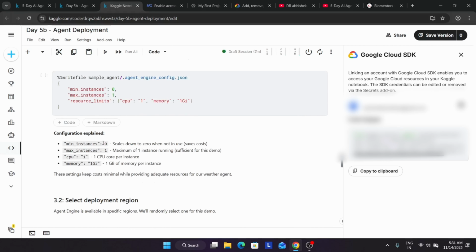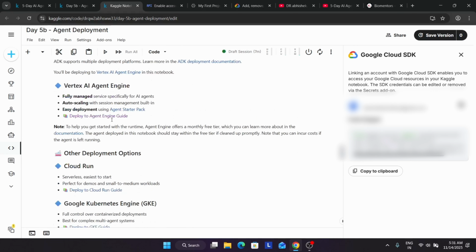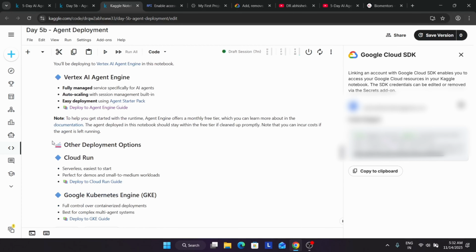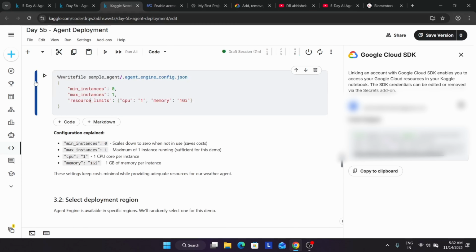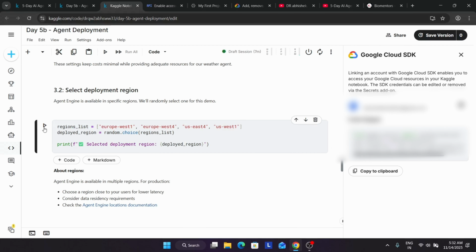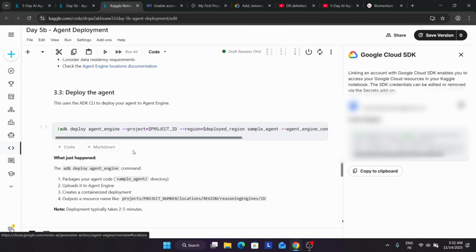After that we'll deploy it. As said earlier, we are using the Agent Engine to deploy it. We have multiple options like Cloud Run and Kubernetes Engine, which we'll discuss. First let me run it, because I think I may get some error, and then I will explain each and everything. Do not worry about it. Let me deploy the agent first; I will cover up to here.